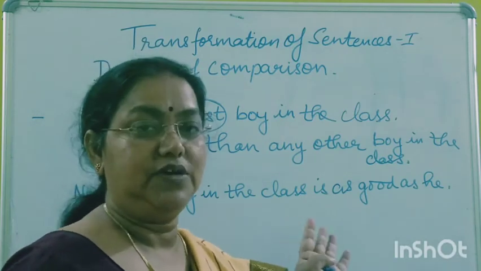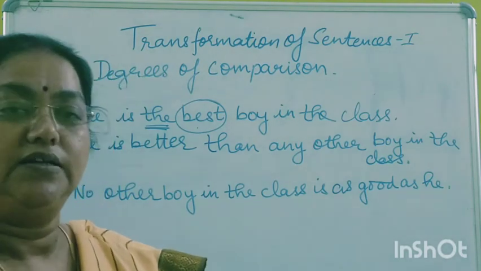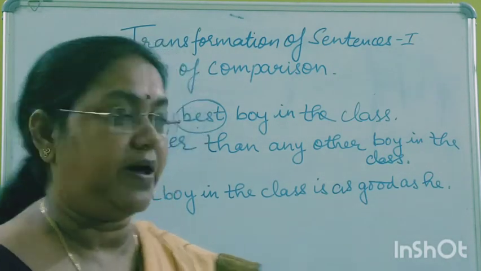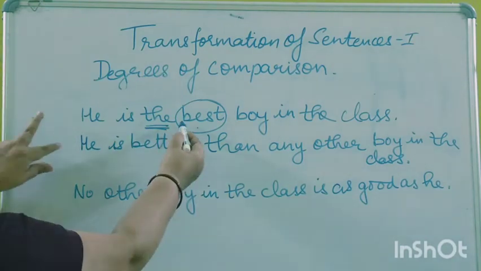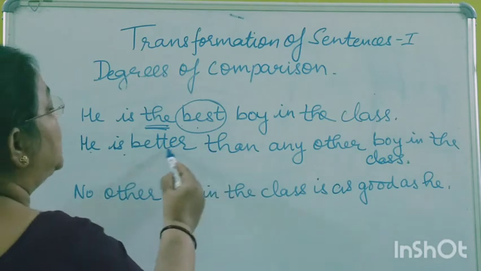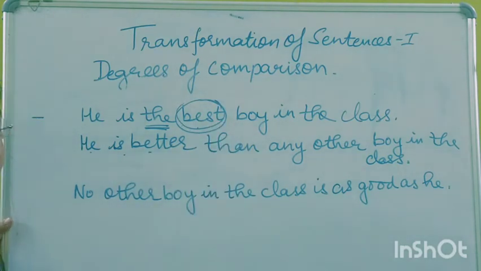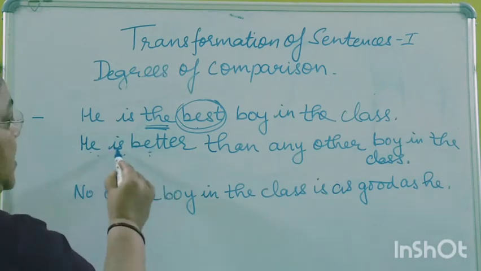But here we will see both the transformed sentences, that is positive as well as comparative. So first we will change it into comparative degree. He is better. You know the comparative degree of best is better.